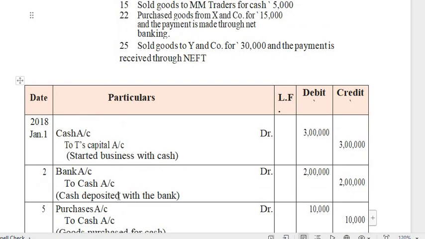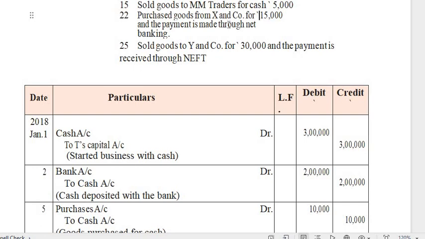it happened on 22nd of January. Purchased goods from XN company for 15,000 and the payment is made through net banking. Guys, here see the transaction: 15,000 is the value of goods purchased. Whenever there is anything with respect to goods, what is the activity they made? Purchase. Whenever it is purchase or bought, you can treat it as expenses. When it's expenses, you have to follow the nominal account rule. The nominal account rule says debit all expenses and losses and credit all incomes and gains. Purchase is an expense, so I have to debit purchase.